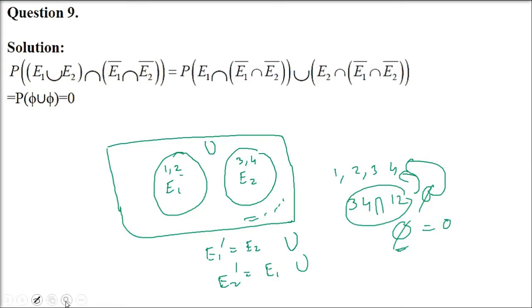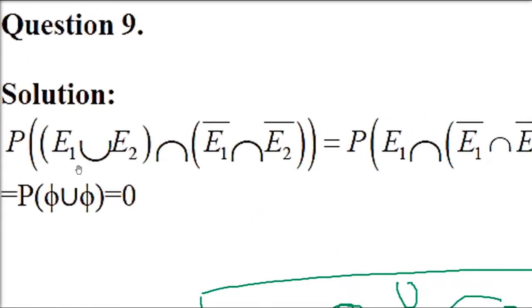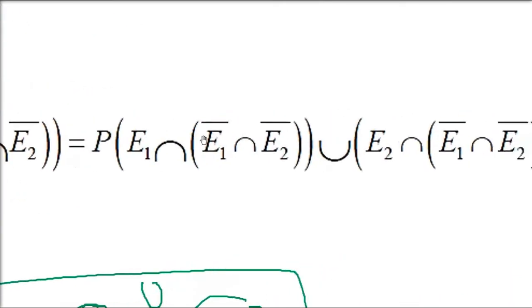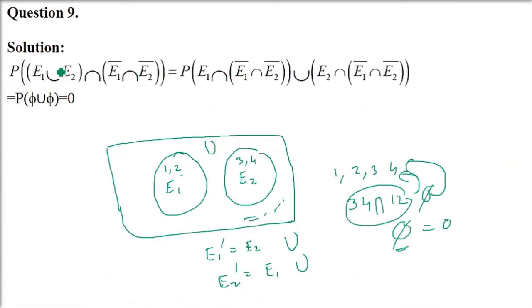So we'll do it using the theorem we have learned in the theory. Now we'll take the De Morgan law, or the distributive and associative laws, that many laws. So E1 we will take with E1 intersection E2 complement, and then E2 will take with E1 intersection E2 complement, and union is already there, so union in between.